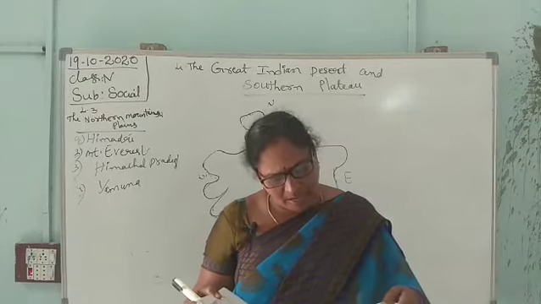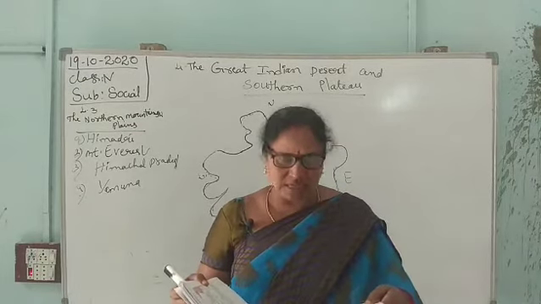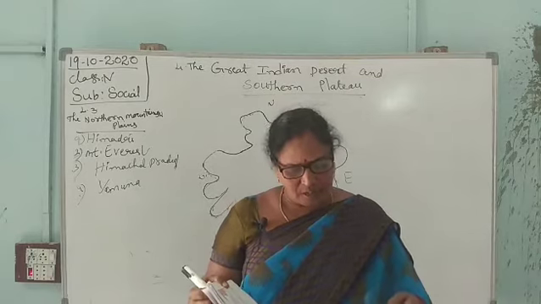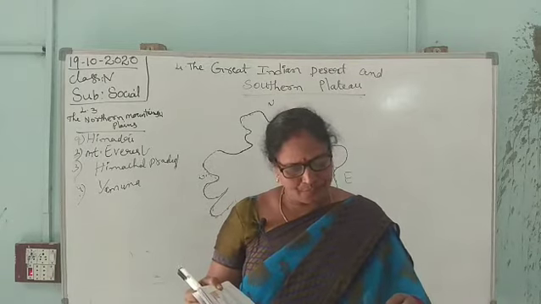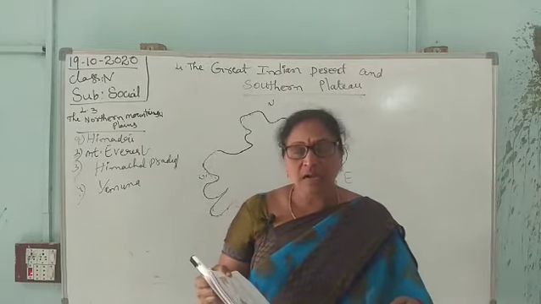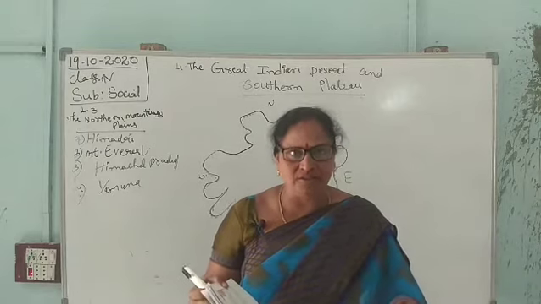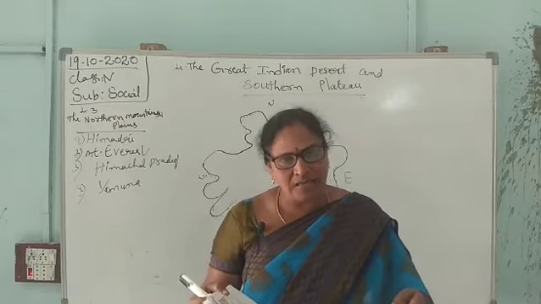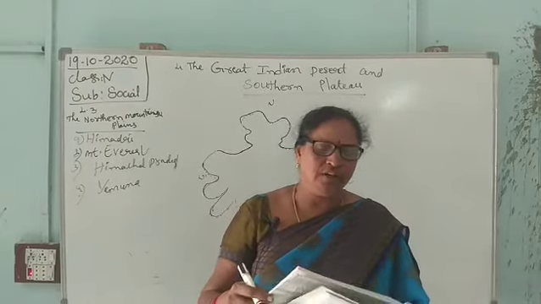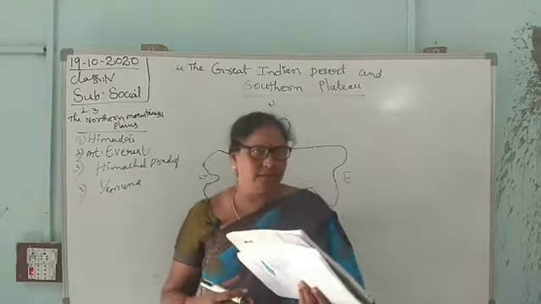Bhakra Nangal Dam has been built on the Sutlej River. Ganga started from the Bhagirathi stream, from the glacier of Gangotri. Okay, children? I think it is clear.